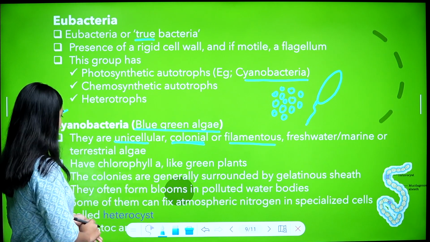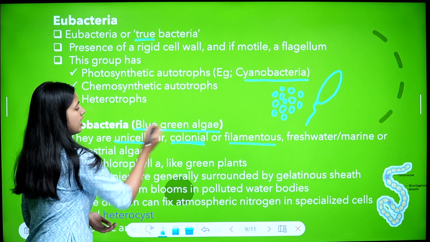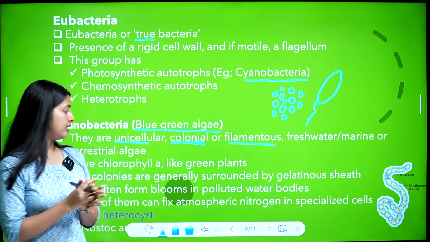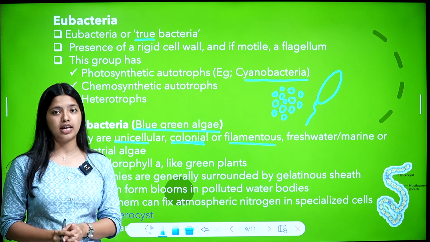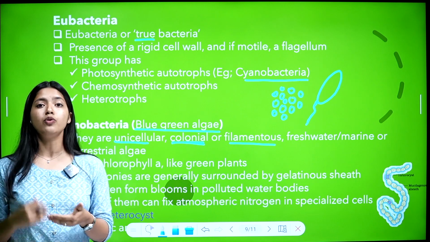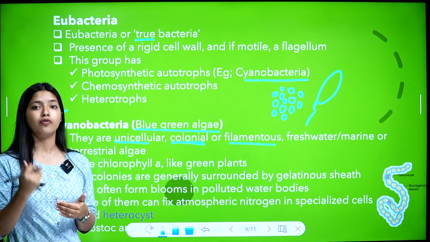They have chlorophyll a like green plants, hence the name blue-green algae. So they have chlorophyll a in them, like green plants, and that helps them in photosynthesis. They are photoautotrophs, right? So this chlorophyll a helps them to do photosynthesis, like green plants.